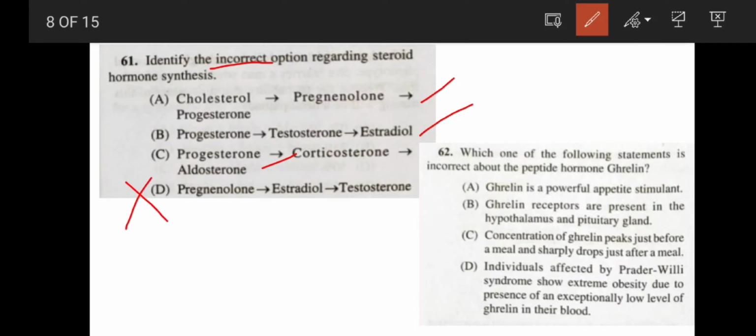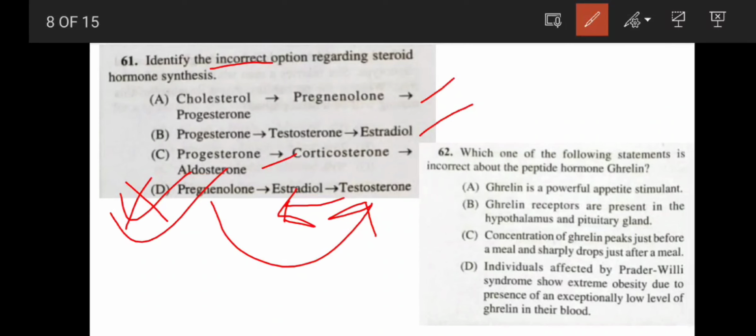Because from pregnenolone, first testosterone is formed, then estradiol can be formed. So, it is not correct. Your correct answer is option D. Coming to the next question.